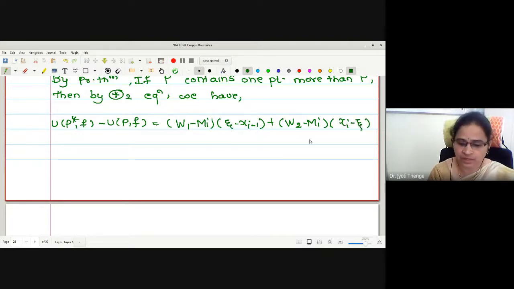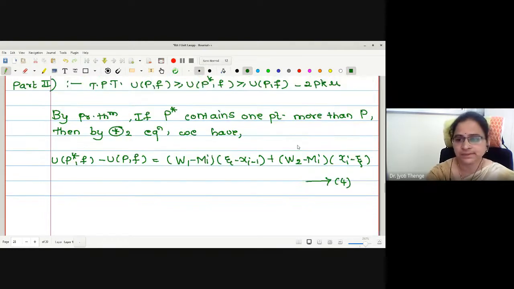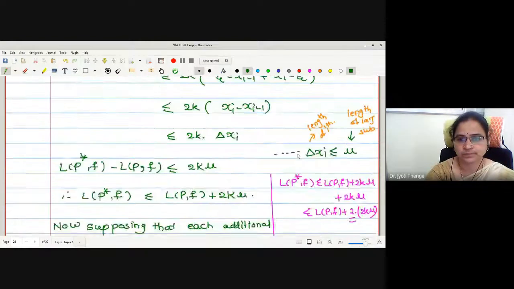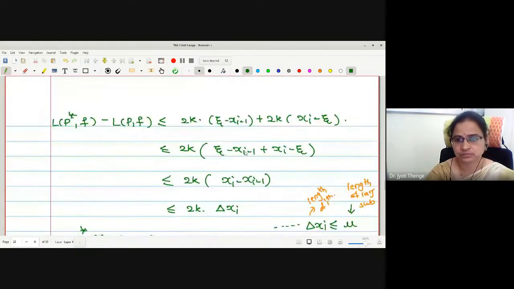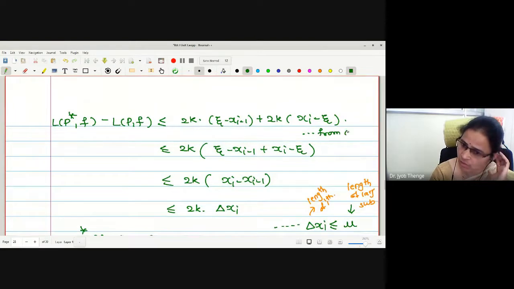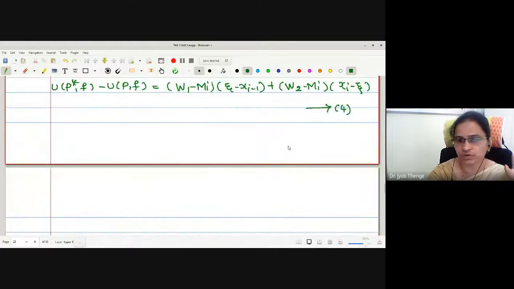Okay. In this proof, I'll call it equation 4. Equations 2 and 3 I have already given. This is the number 4 equation we have.